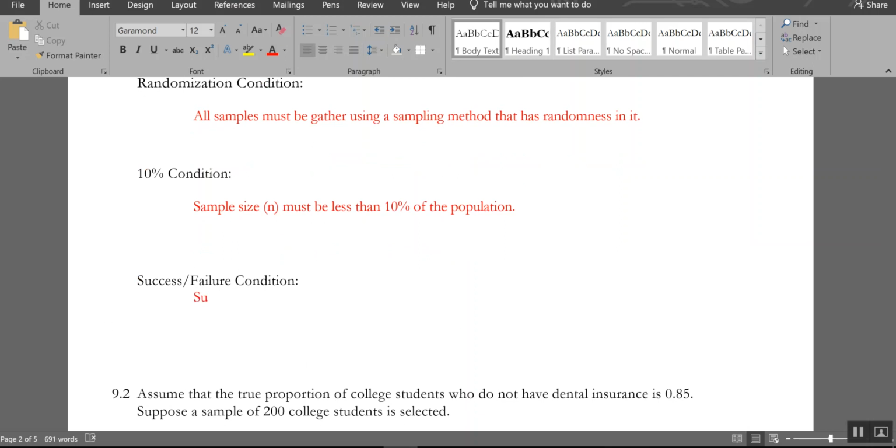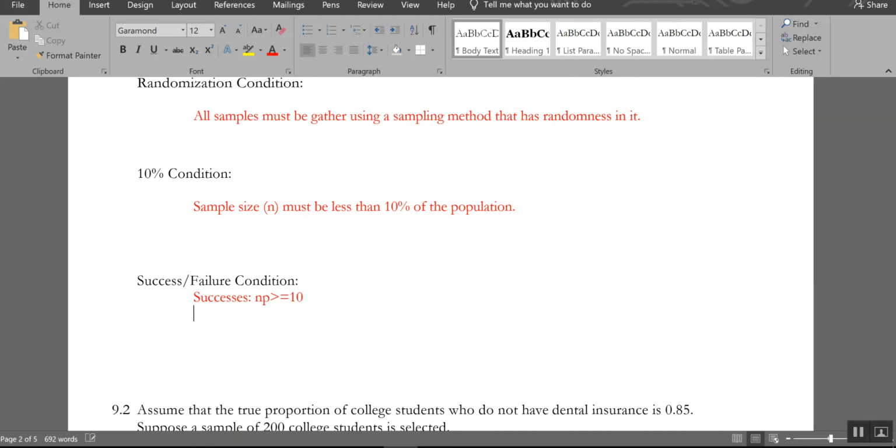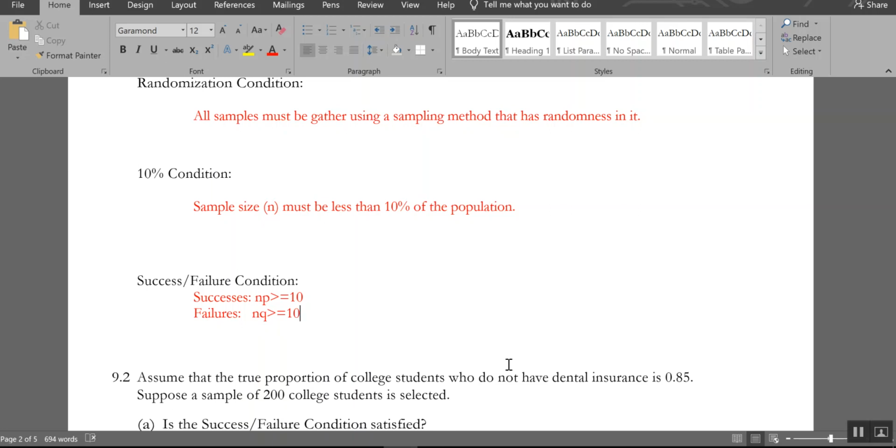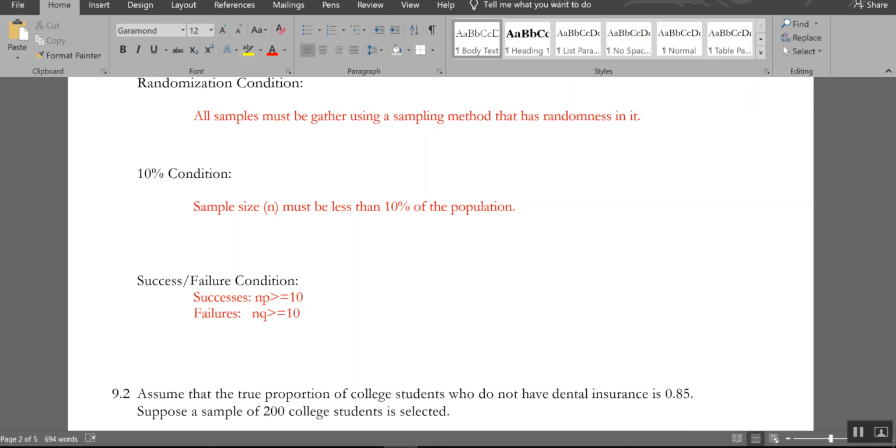There's that success-failure condition. Our number of successes, aka np, must be greater than or equal to 10, and your number of failures, aka n times q, must be greater than or equal to 10 as well. Remember, if it's not bigger than this, it might not work. It won't look normal.